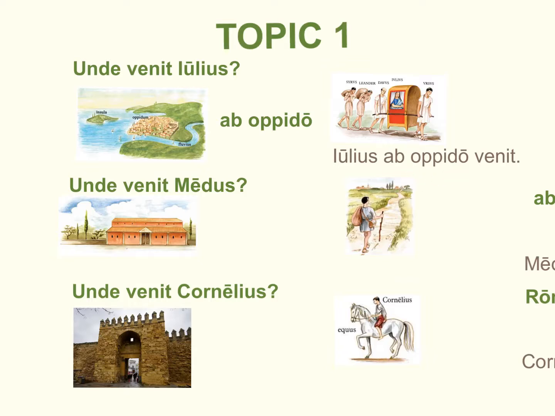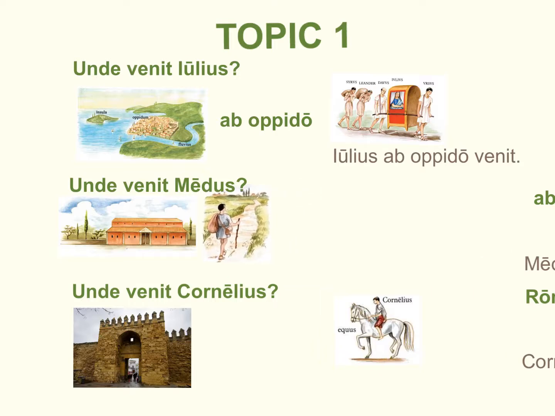And what that means for us in English, the equivalent would be Julius comes from a town. And now you'll notice that with the preposition ab, the noun goes into the what case? The ablative case, right? Julius ab oppido venit. The ablative implies the idea of separation, of movement away from something else. So let's ask that question once again, but let's ask it about Medus. We know Medus has left the villa of Julius, right?